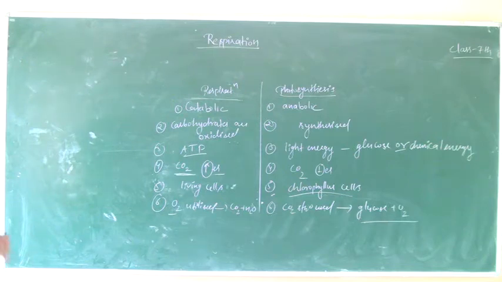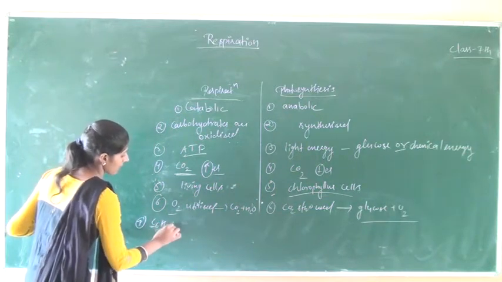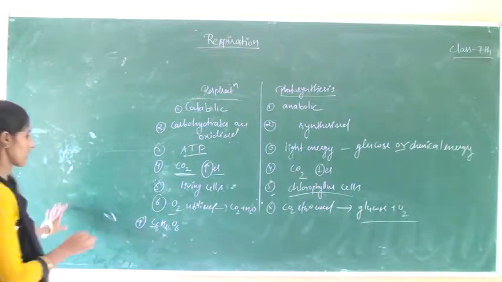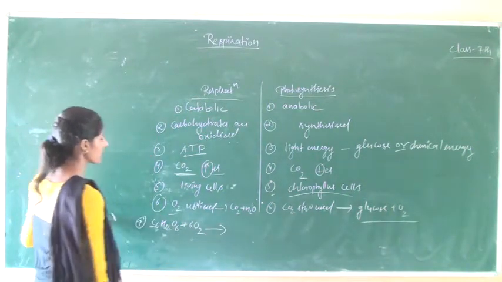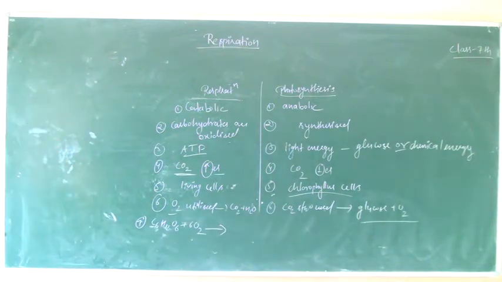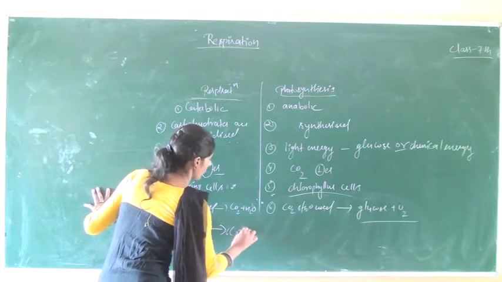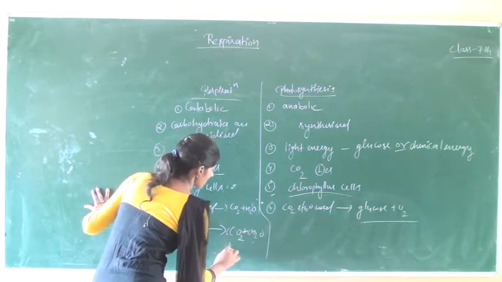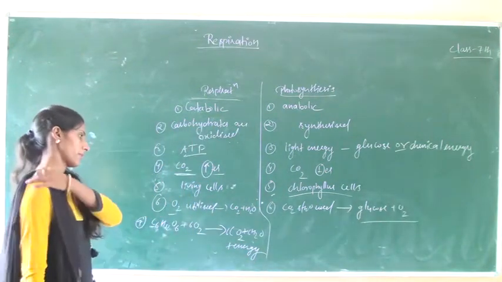After that we write the chemical reaction. C6H12O6, this is glucose, plus O2. O2 is used. Then carbon dioxide, water plus energy is formed.